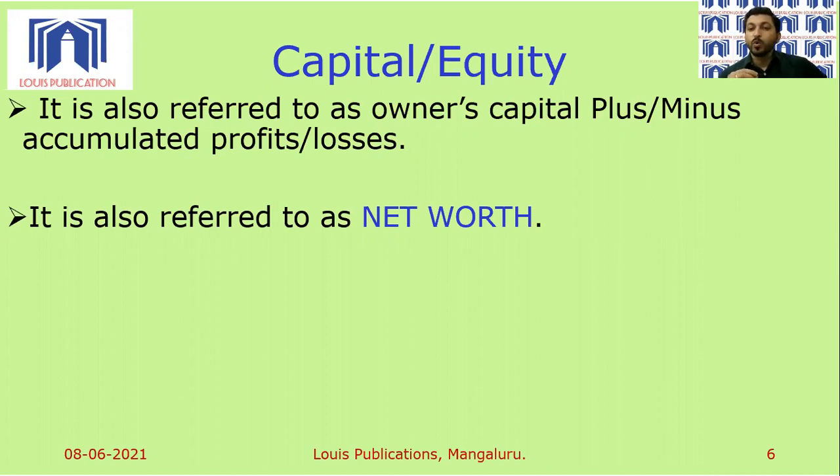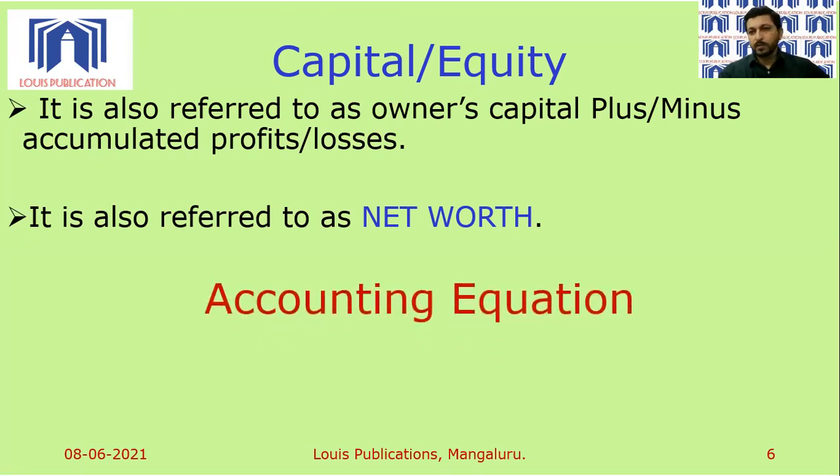So it is also referred to as owner's capital plus accumulated profits or minus accumulated losses. So if there are accumulated profits or undistributed profits in the financial statements of the business, then such accumulated profits are added to the capital of the business person. And if there are accumulated losses, then such accumulated losses will be deducted from the owner's capital. So as I said earlier, capital or equity is also referred to as net worth. The simple formula for net worth is total assets in the business minus outsiders' liabilities. That is called net worth.